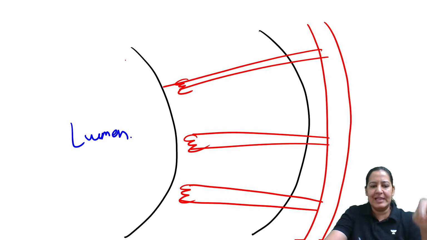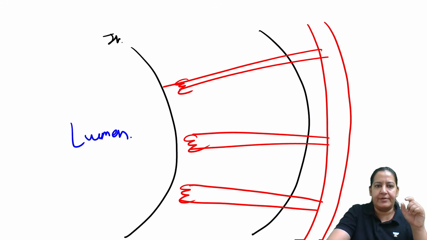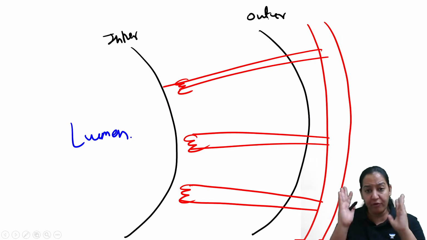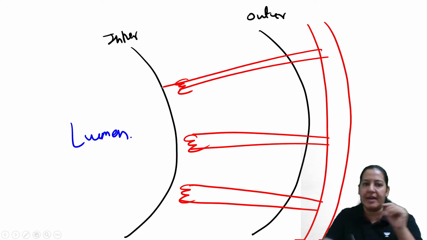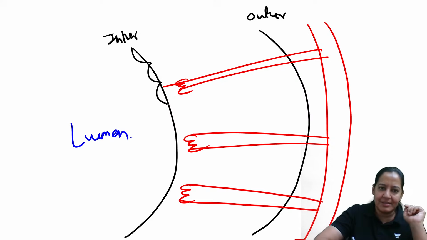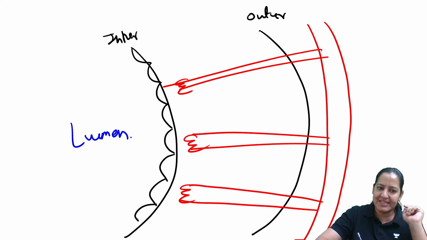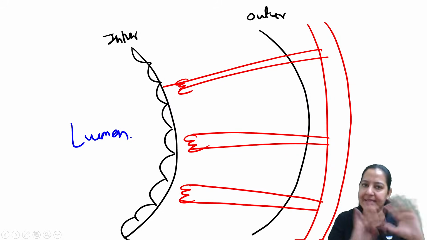You can see this is the lumen. So this portion is inner, it contains blood, and this portion is outer. The heart has three layers, and I have drawn only one layer. What are the three layers of the heart? Endocardium, myocardium, pericardium. This is the endocardium on the inner side. These cells I am drawing are endocardial cells, like the lining of a blood vessel.